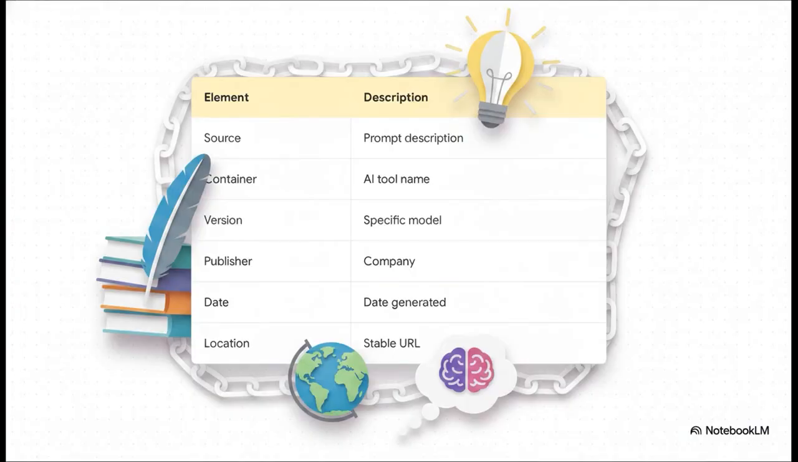Title of source, use a description of the prompt you provided to the AI placed in quotation marks. Title of container, name the AI tool, for example, ChatGPT or Copilot, in italics. Version, name the specific AI model you used. Publisher, name the company that created the tool. Date, provide the date the content was generated. Location, provide a stable, shareable URL to the specific chat conversation. If the tool does not offer a shareable link, provide the general URL for the tool.